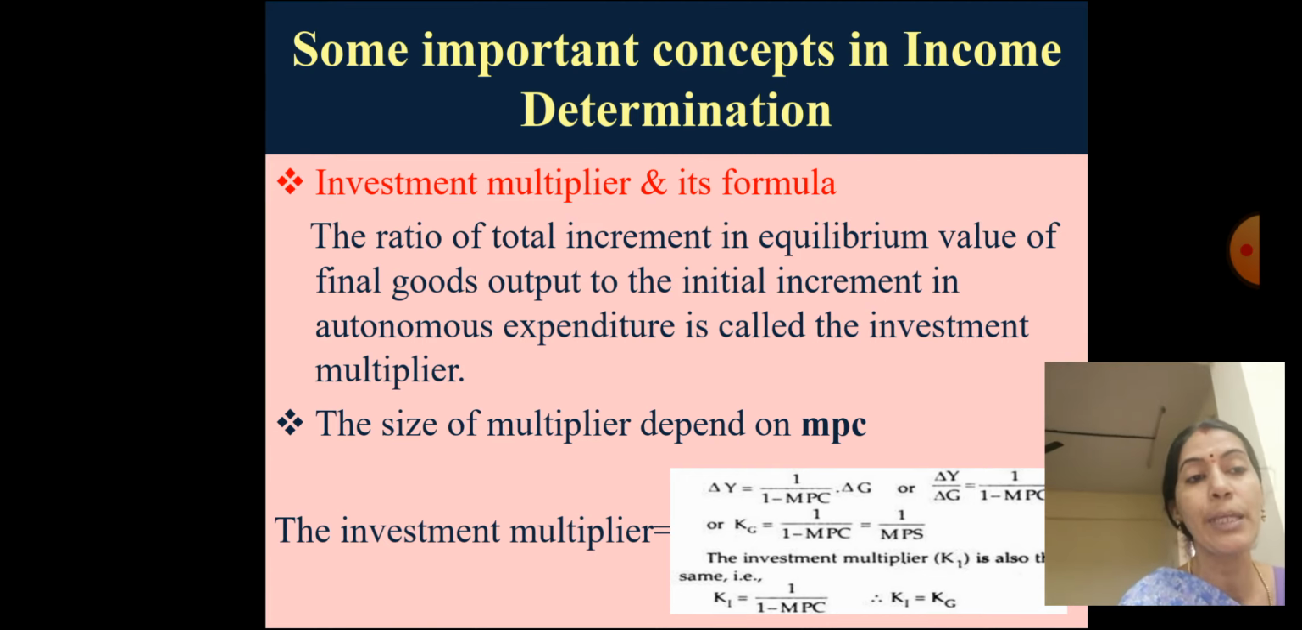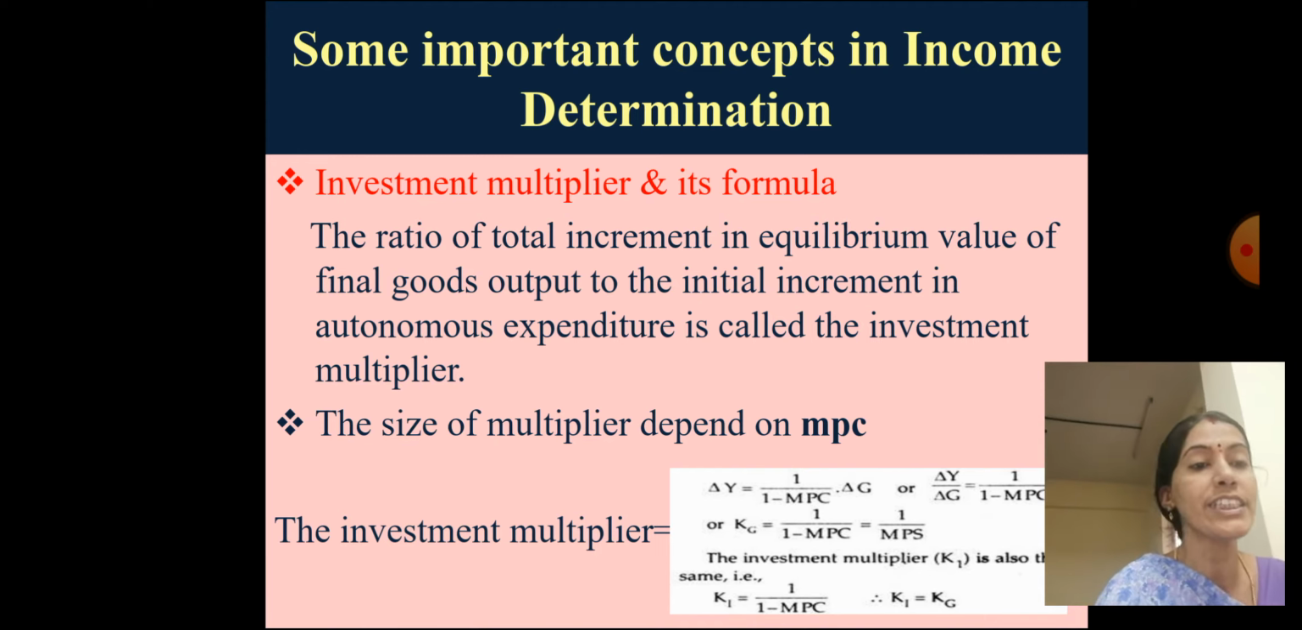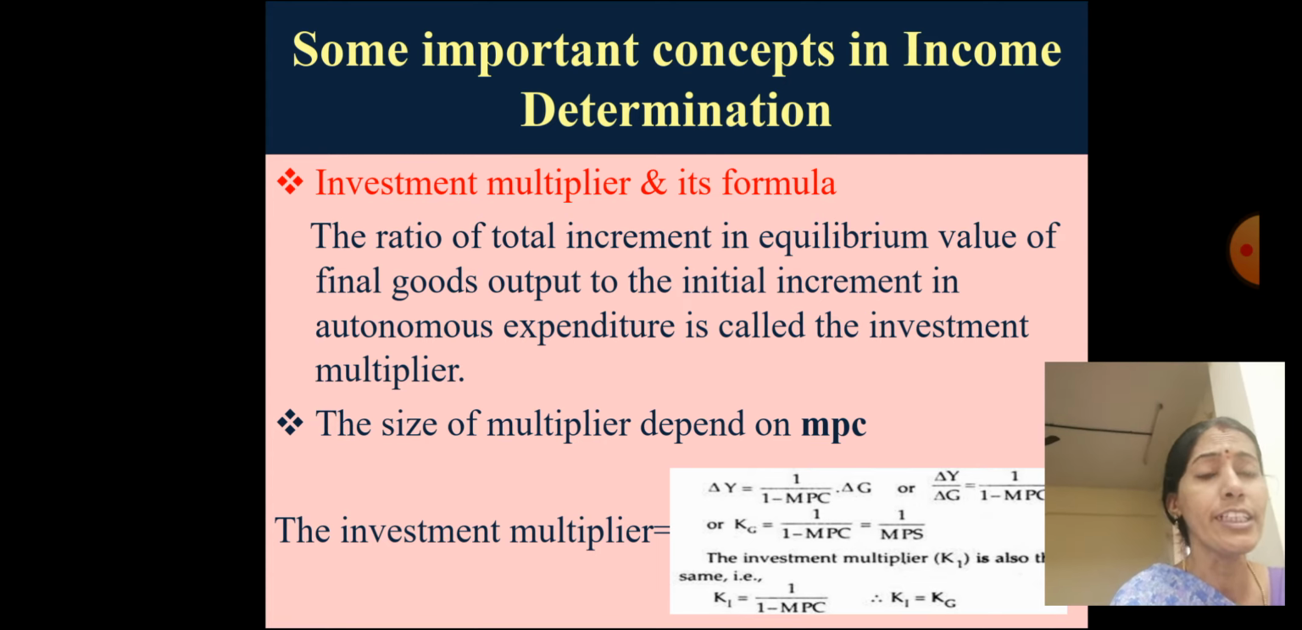You know that the MPC ratio range lies between 0 and 1. 0 means though my income increases, I never change my consumption pattern. 1 means I increase my consumption but not exceeding my increment of income. So the size of the multiplier depends on MPC. The multiplier shows the ratio between the income of investors and the expenditure of investors: how much they are earning, the total income, and the initial increment of autonomous expenditure.